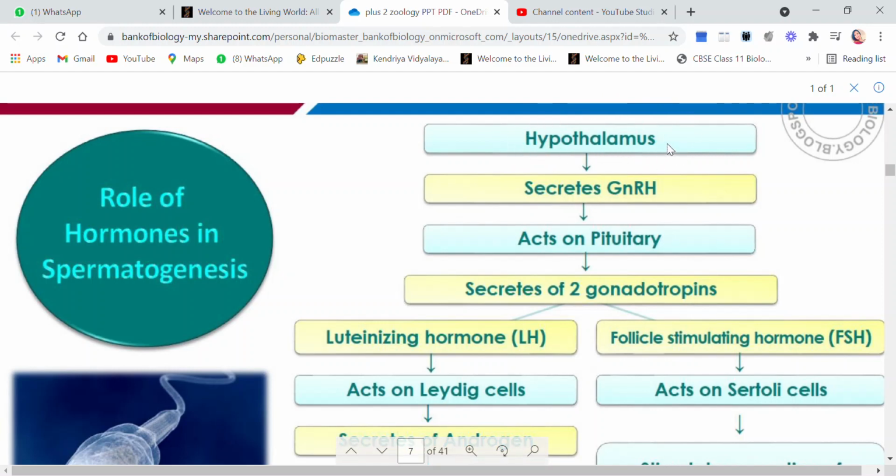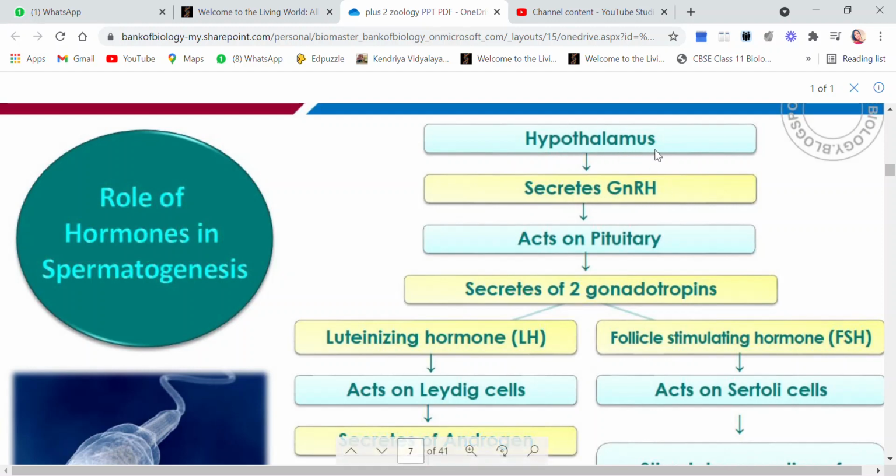The hypothalamus regulates all the hormonal activities inside the human body. It secretes a hormone called GnRH, that is gonadotropin releasing hormone.